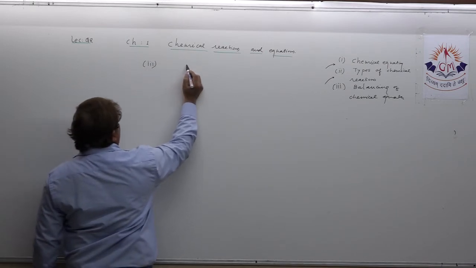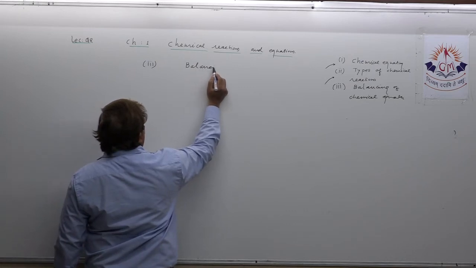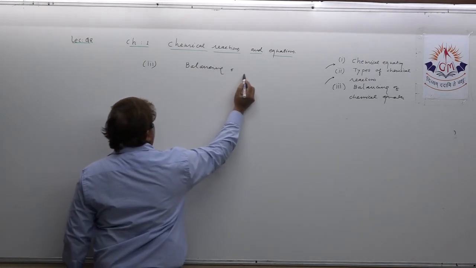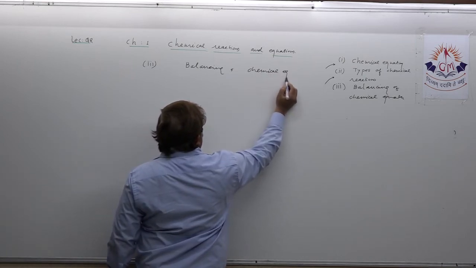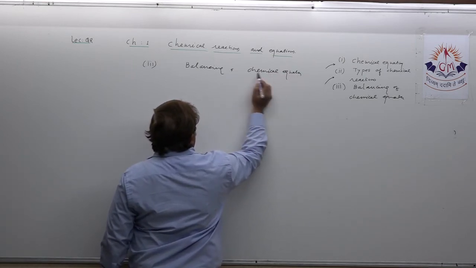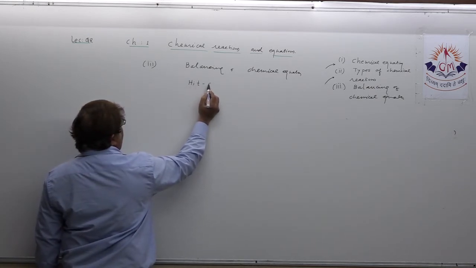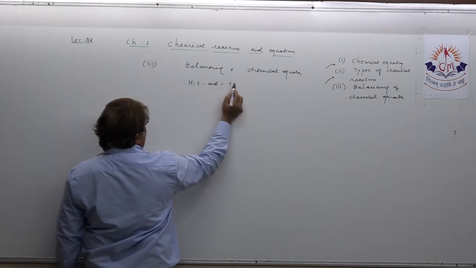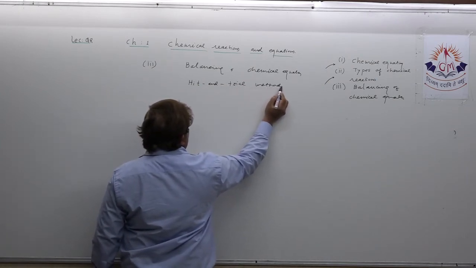We are discussing here balancing a chemical equation. Okay, we are just discussing and having a quick look at the hit and trial method. As you all know, hit and trial method.